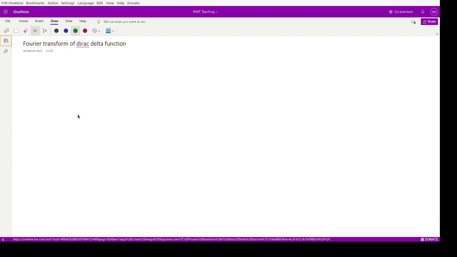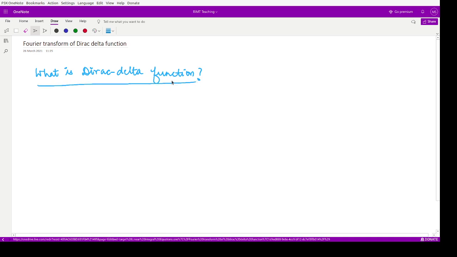So to calculate the Fourier transform of Dirac delta function, this D should be capital because this is the name of the person, Dirac. And this delta function was defined by this Dirac. So let us first see what is this. What is Dirac delta function? And how can we define this?